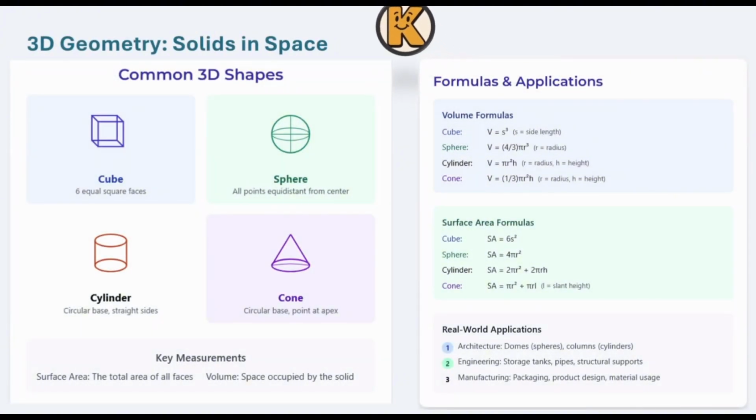And at the end, we have something that we call 3D in geometry, right? Everything that we were talking about was actually 2D. So what would happen if I have 3D, like the cube, like a square, like a cylinder, like a cone? We also have different kinds of formulas for that, as you can see over here.